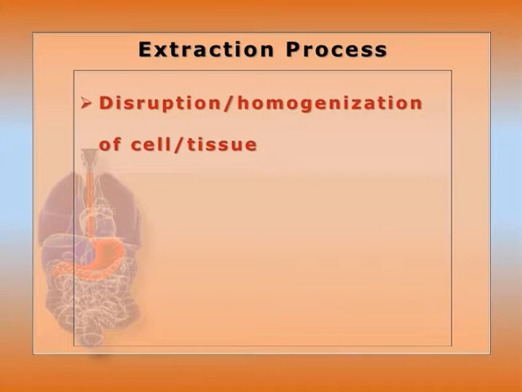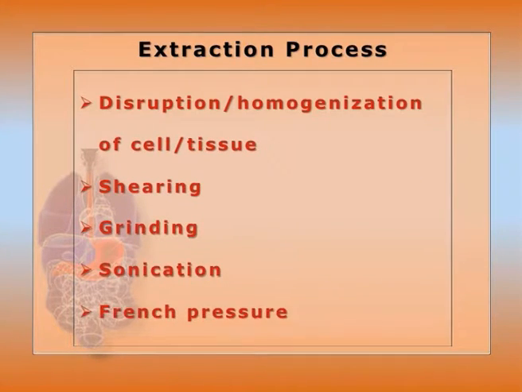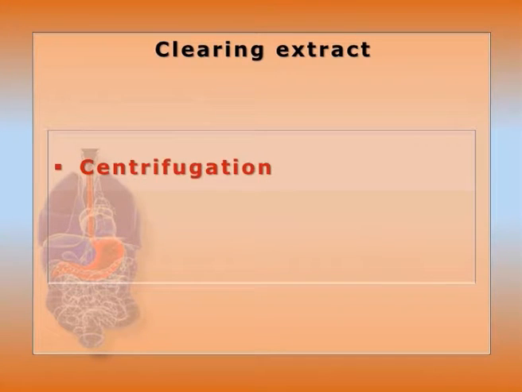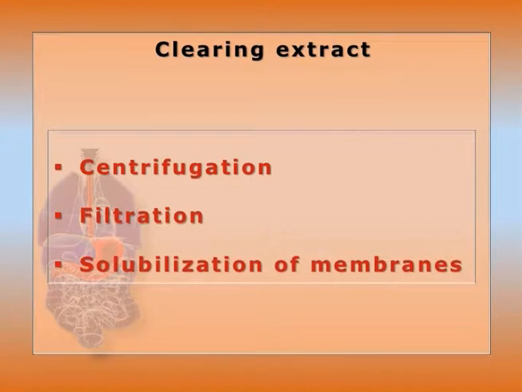Extraction process: disruption of the membrane and homogenization of the cell or tissue is done with shearing, grinding, as well as application of French pressure and sonication. These are very important techniques. Clearing of the extract will be done by centrifugation, filtration, as well as solubilization of the membranes with lysis buffer. Choice of buffer is very important.